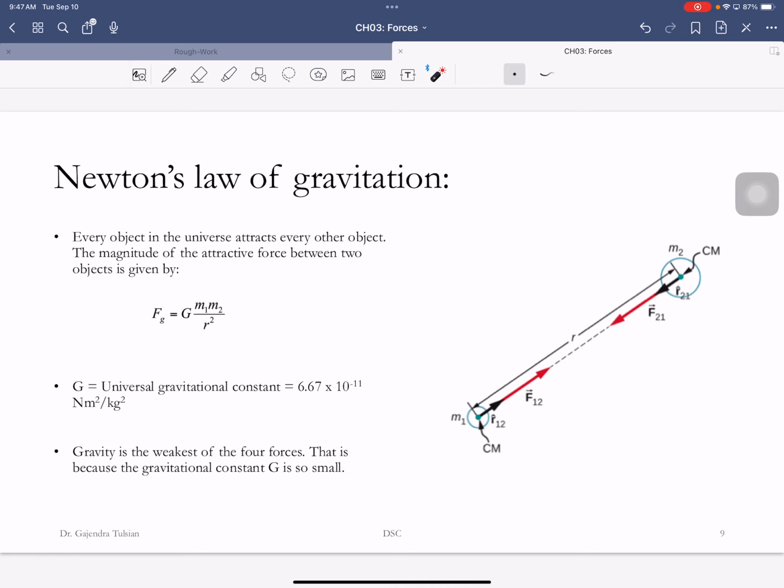The Earth attracted me with a force of 160 pounds. The force of attraction between these two people is roughly the weight of one of your hairs. That force between them was so small because this constant is small, and to have a large enough force, you need a large mass. And the Earth's mass was large, and so I was attracted. The Earth exerted a noticeable force on me.